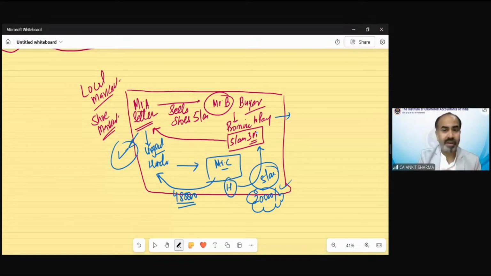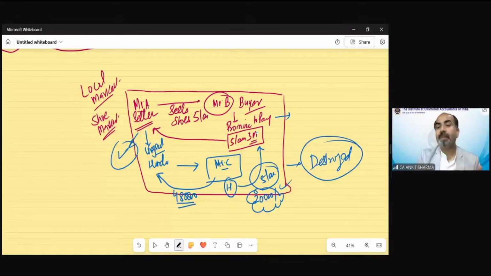And this whole transaction is just based on a parchi, a slip of paper, that is called hundi. And after this transaction has been executed after 3 months, that paper is going to be destroyed. So the government doesn't know who is paying cash to whom. Of course, the amount Mr. C is paying to Mr. A would generally be in cash, and that might be out of his black money.